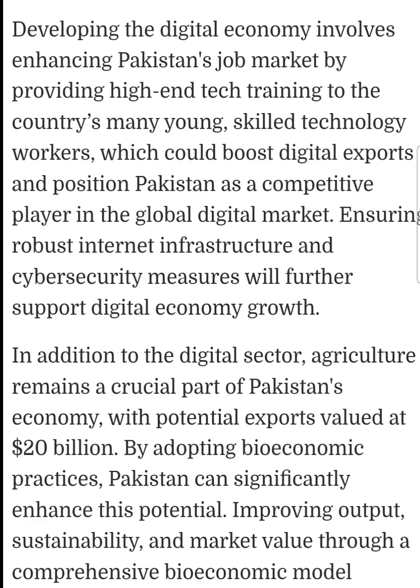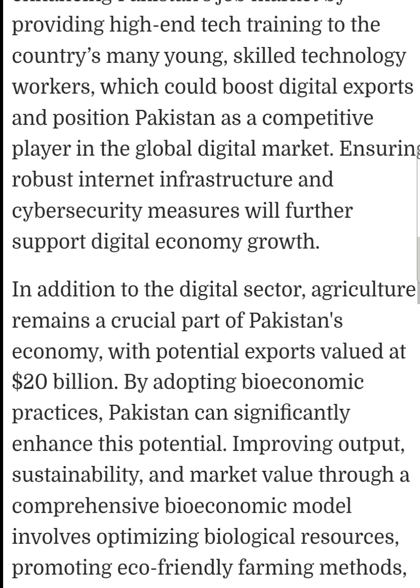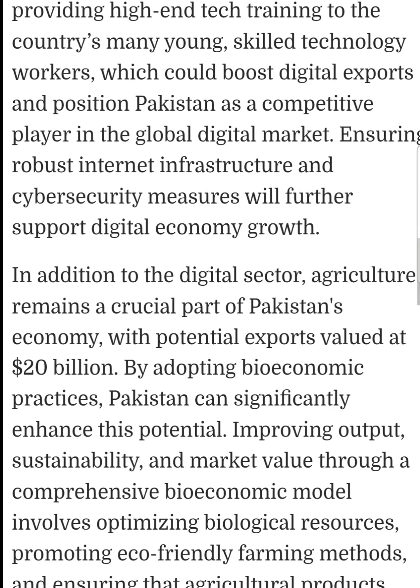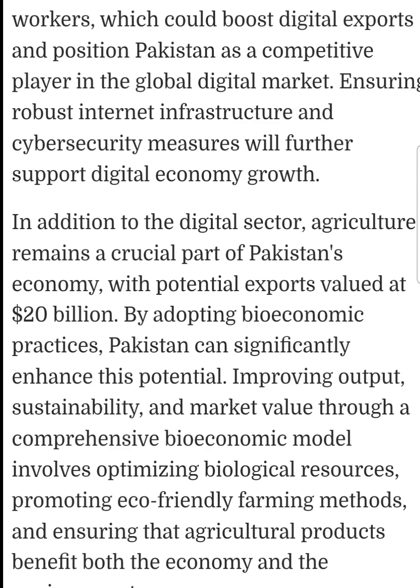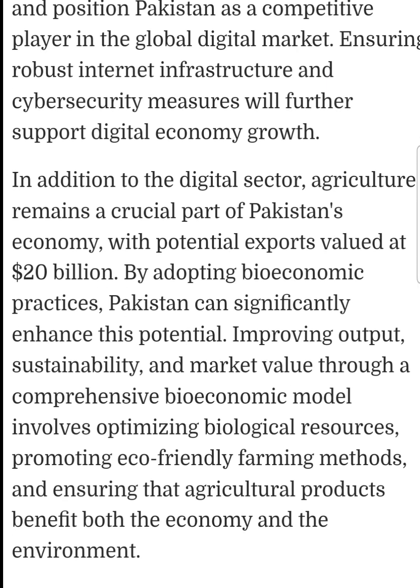Developing the digital economy involves enhancing Pakistan's job market by providing high-end tech training to the country's many young skilled technology workers, which could boost digital export and position Pakistan as a competitive player in the global digital market. Ensuring robust internet infrastructure and cyber security measures will further support digital economy growth.